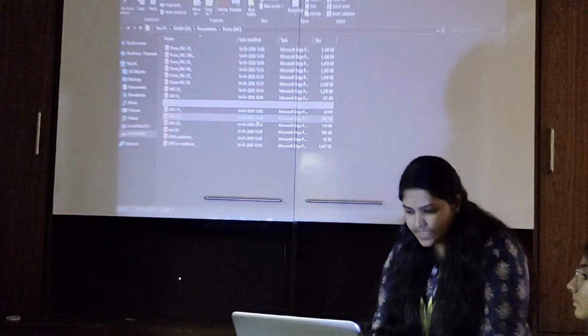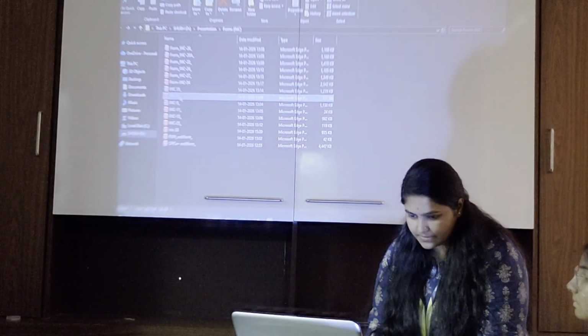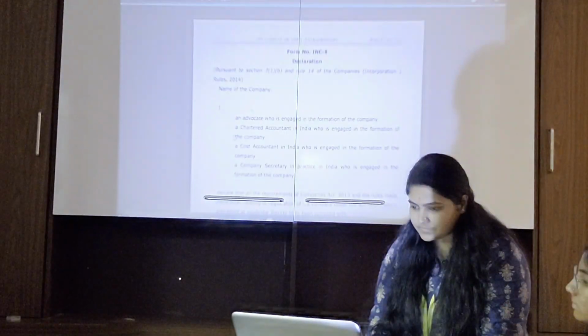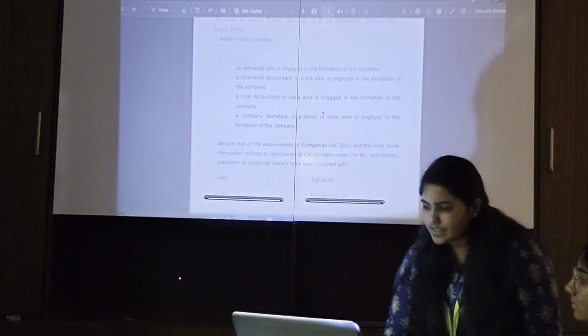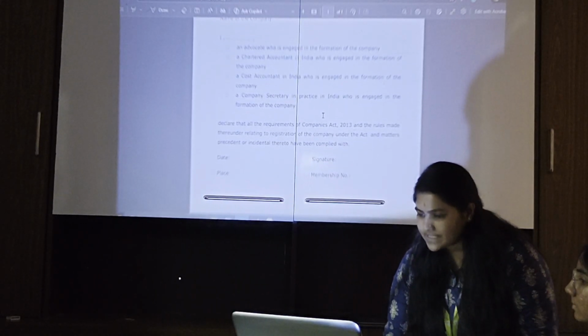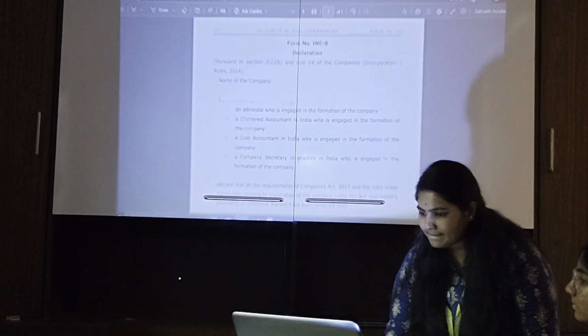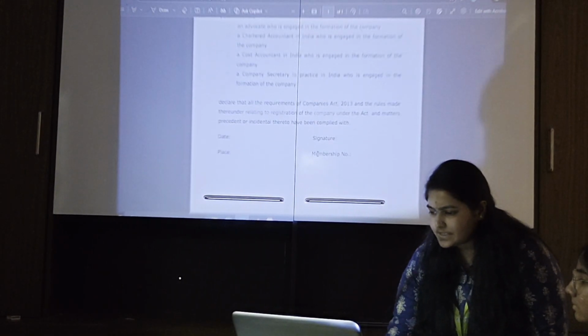Here is INC 8. This is the declaration given by an advocate or chartered accountant or cost accountant or company secretary. Name of the company, then this is the declaration.